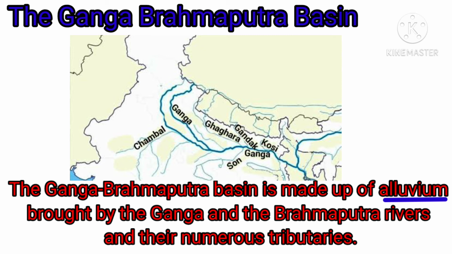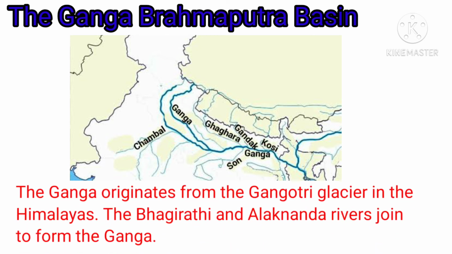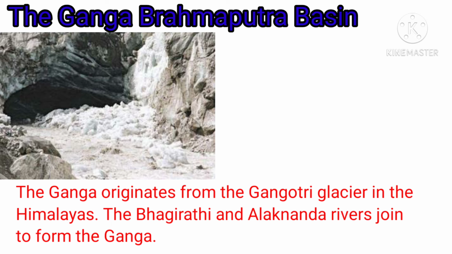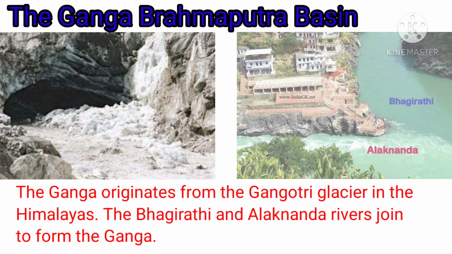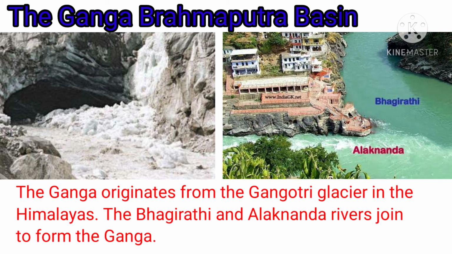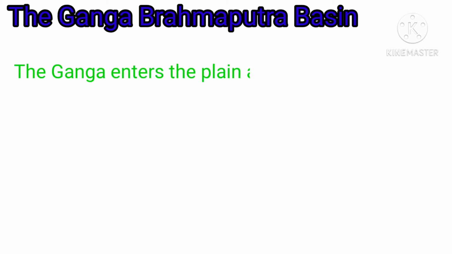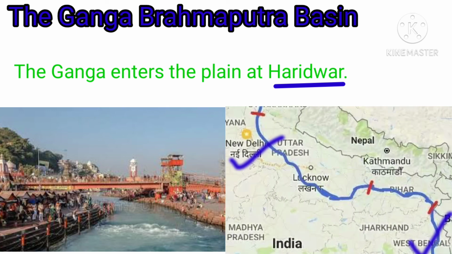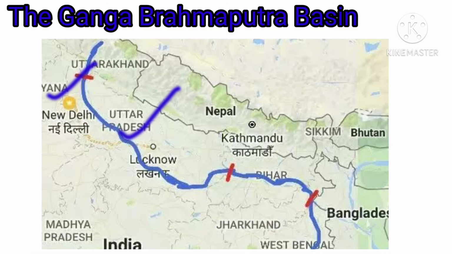numerous tributaries. Children, you know that the Ganga originates from the Gangotri glacier in the Himalayas. The Bhagirathi and Alaknanda rivers join to form the Ganga. You can say they are the head streams of the Ganga. The Ganga enters the plain at Haridwar. The Ganga basin stretches from Delhi to Kolkata. It includes parts of Haryana, Uttar Pradesh, Uttarakhand, Bihar, West Bengal, Rajasthan, and Madhya Pradesh.